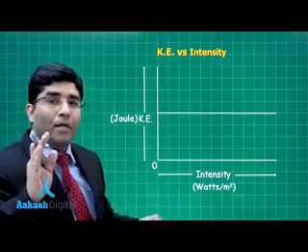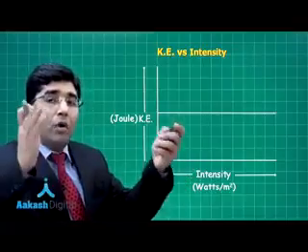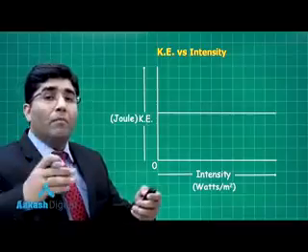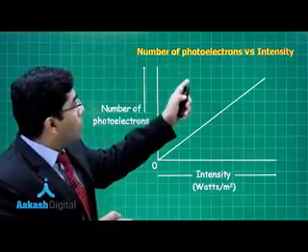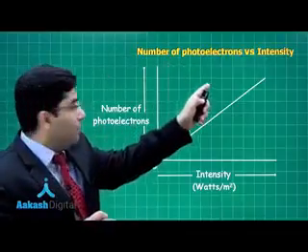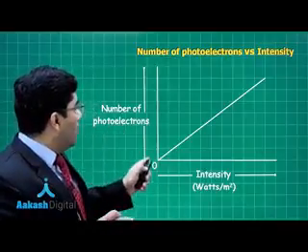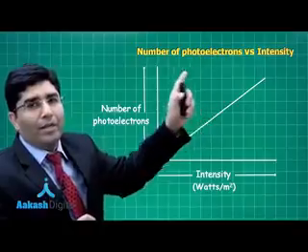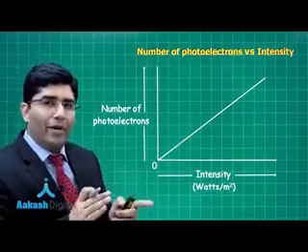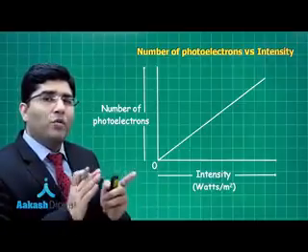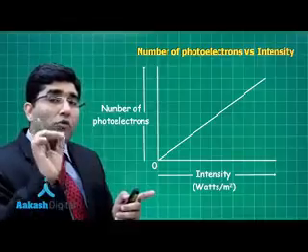But yes, if you increase the intensity, the number of photons will increase, the number of quanta will increase, they will increase the number of photoelectrons, and that is our next graph. Number of photoelectrons versus intensity. And if you increase the intensity, you can see that the number of photoelectrons will also increase. So that was the theory and the graph of the photoelectric effect, and that's how Planck's quantum theory helps us prove that electromagnetic radiation also has particle nature.